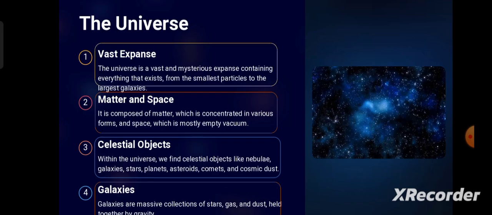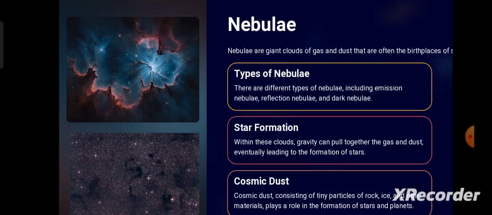Moving to the next, nebula. You all must have heard the term nebula. These are giant clouds of gas and dust that are often the birthplace of stars. There are different types of nebula, including the emission nebula, reflection nebula, and also dark nebula. The emission nebula is formed by ionized gases and emits light of various wavelengths.